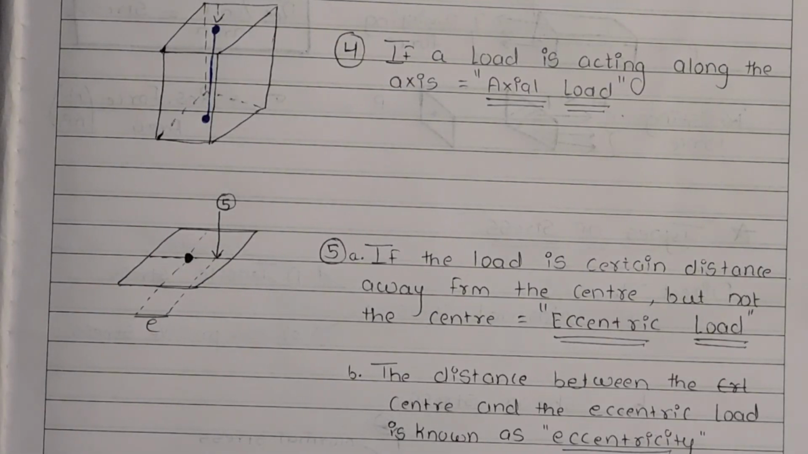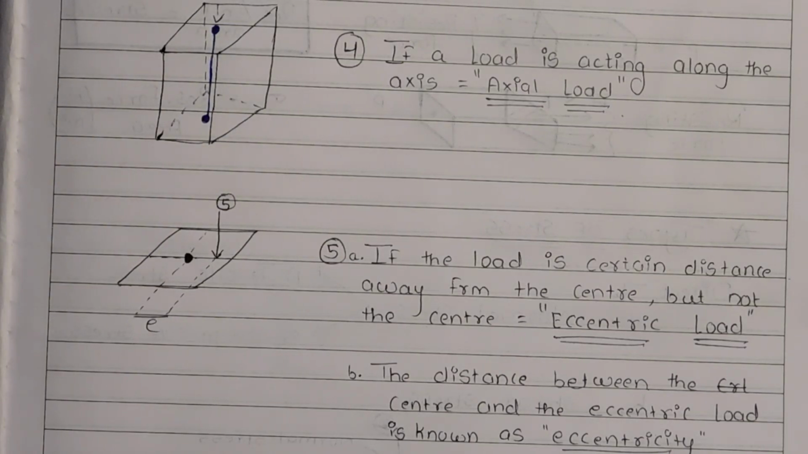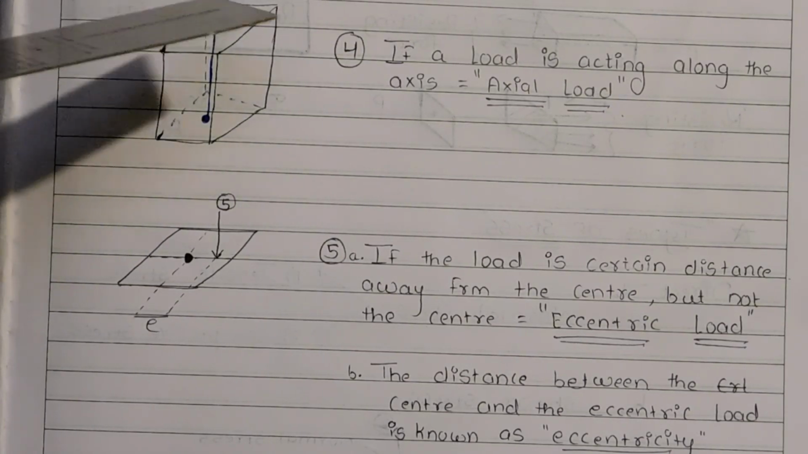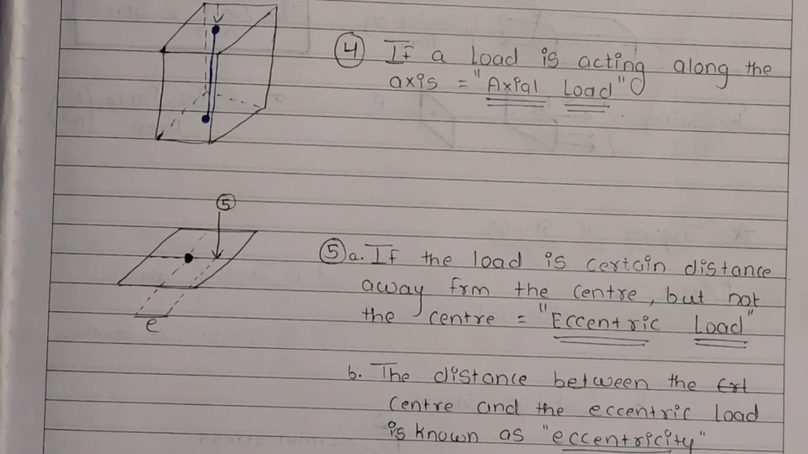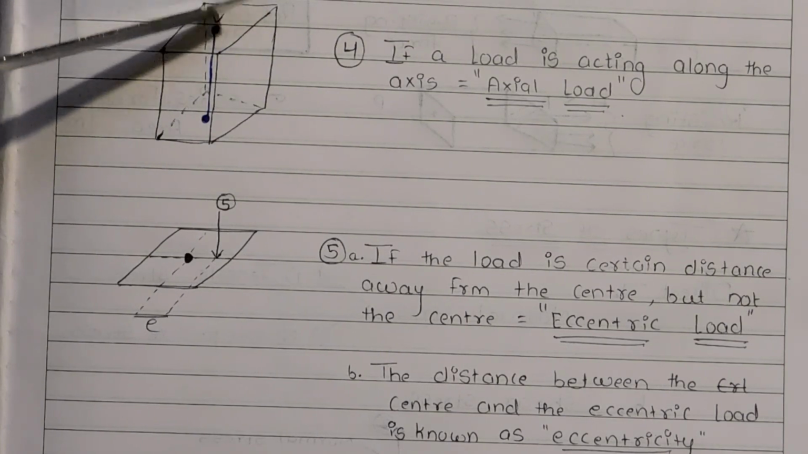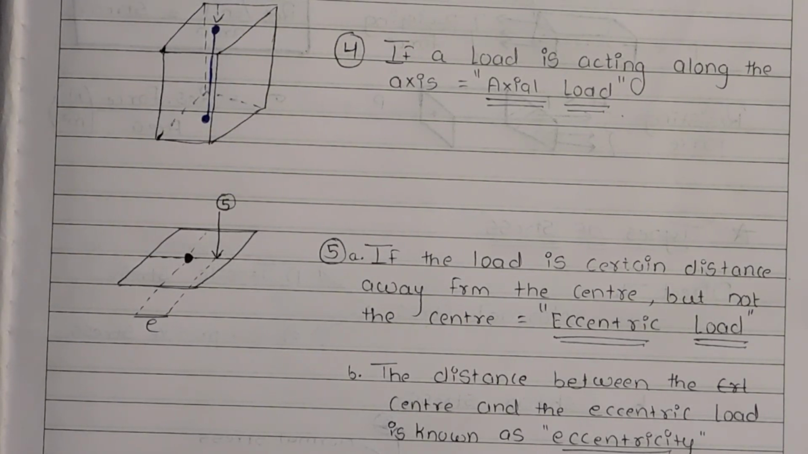The fourth type of load is axial load. Let's see what it is. You can see I drew a cube over here, and in that cube I take two centers of the cube, and I join them through a line, and it will become an axis. You can see a particular type of force is acting on the axis of the cube. Such type of load, which is acting on the axis, is known as axial load.